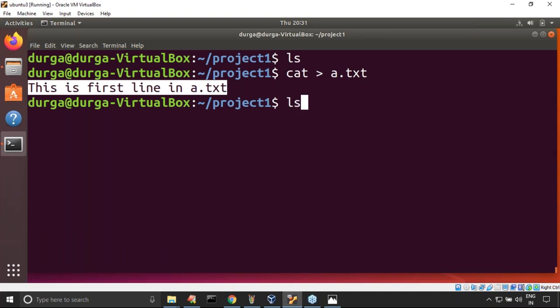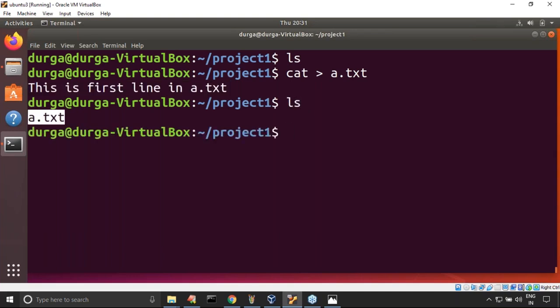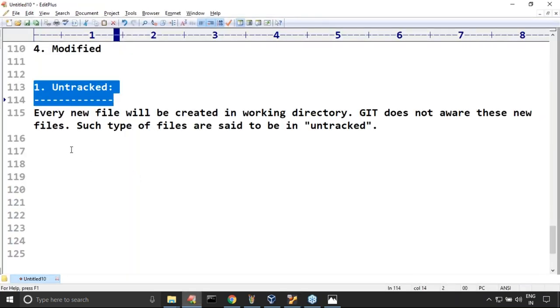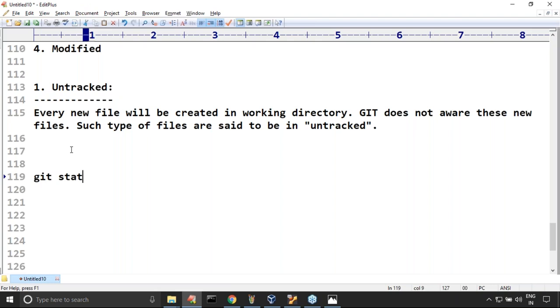Now ls. Have you observed? One file got created. Any doubt about this? I just created a new file in my working directory. Assume that this project one itself is my working directory. Now my question is, is this file tracked by Git or not? Can you please confirm? No, no. Now I want to check the Git status in all the areas. Remember this one. There is one command, git status.